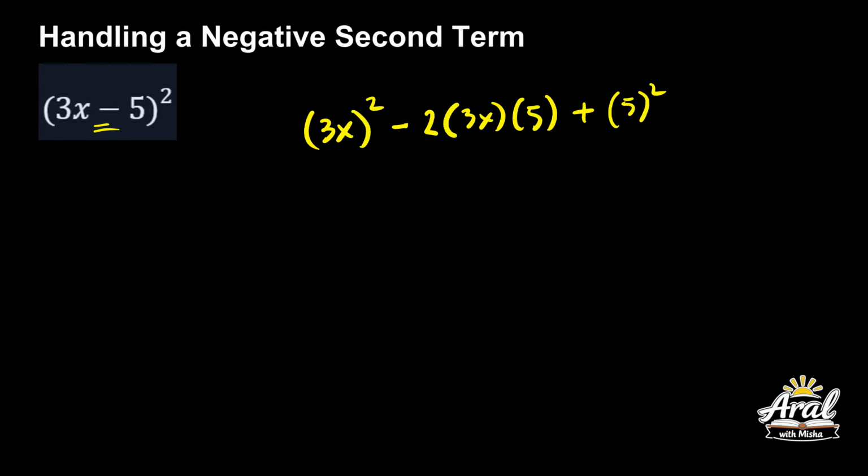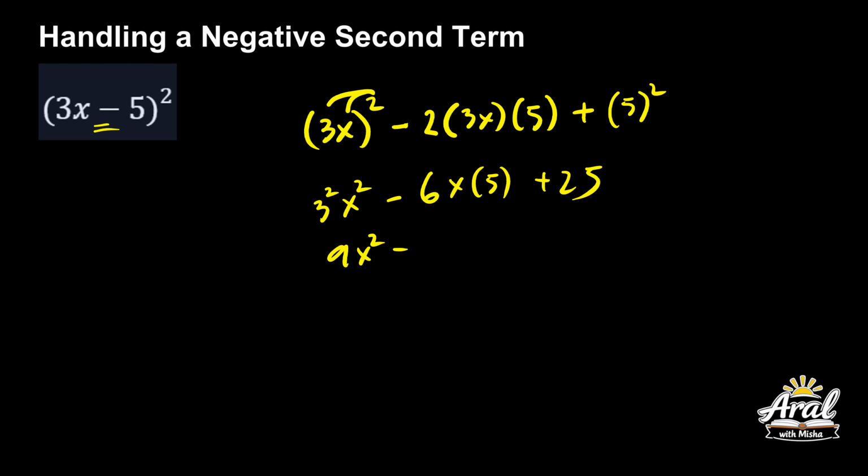So, 3 times 3, itong law of exponents, you just need to distribute it, distributive property of your exponents. So, 3 squared yan, then x squared, okay? Minus 3 times 2 is 6x times 5, multiply mo pa yun ng 5, plus 5 times 5 is 25. 3 squared is actually 9x squared minus 30x plus 25. This is your final answer.